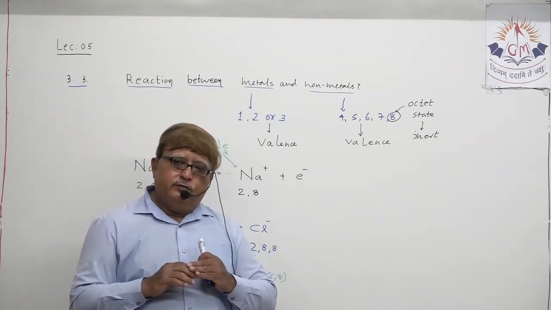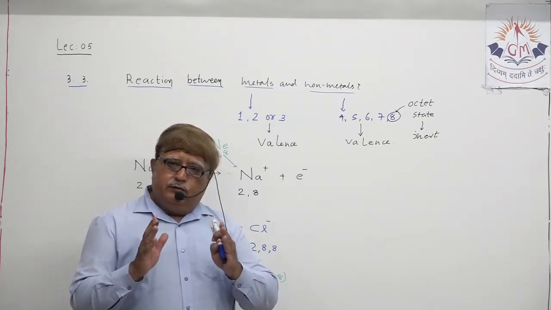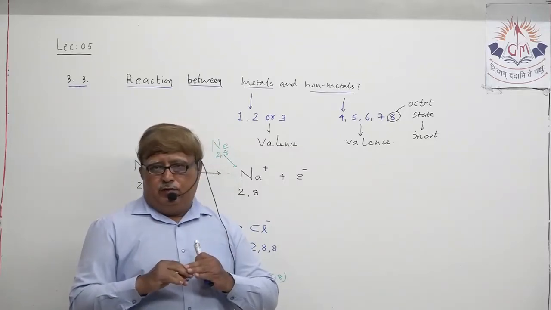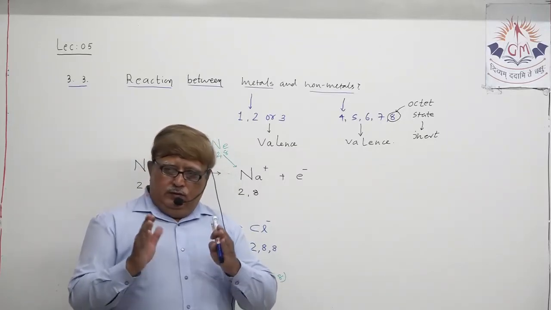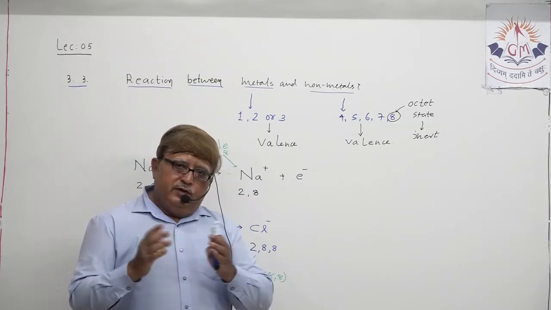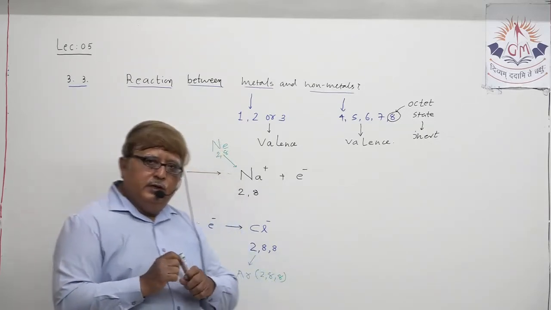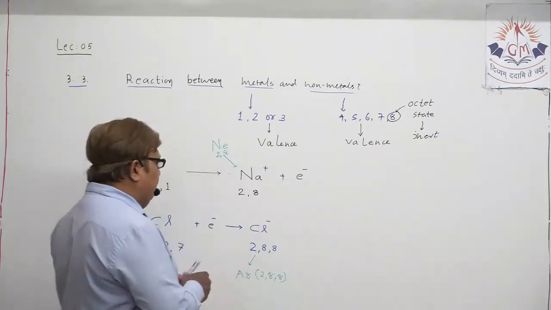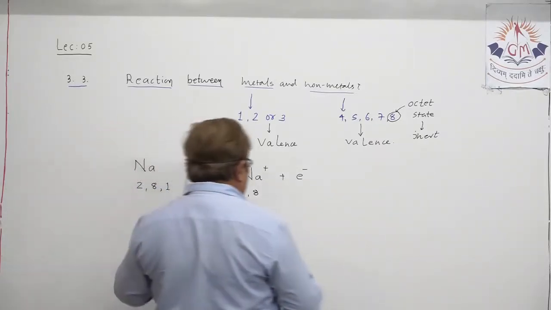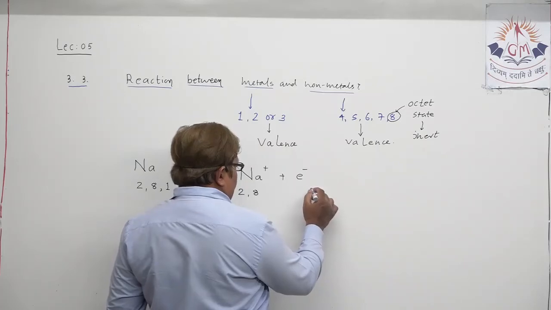Because of this electrostatic attraction between these two ions, they join with each other, they get attracted, they feel a pull towards each other, understand, and join and form sodium chloride that we all know. Understand?